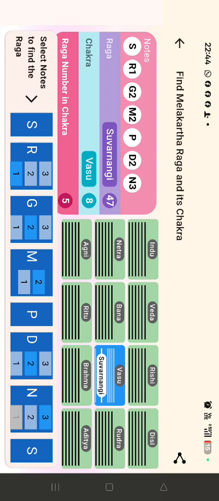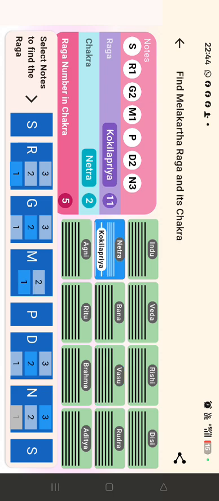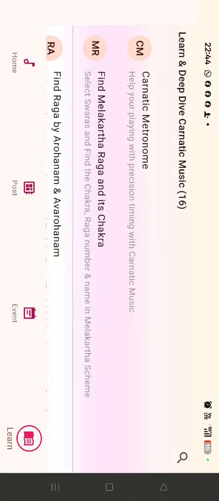So the raga is Swarnangi. Like that, there are different ragas. We can change the note and see how the raga structure changes. We can easily see that in our app.